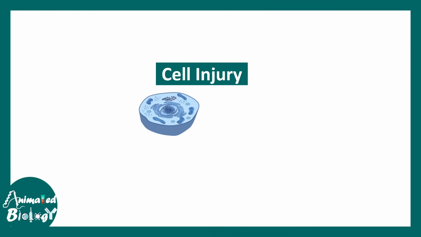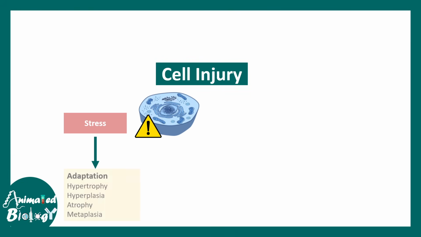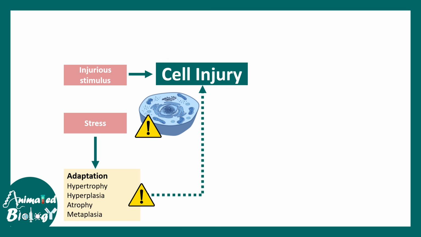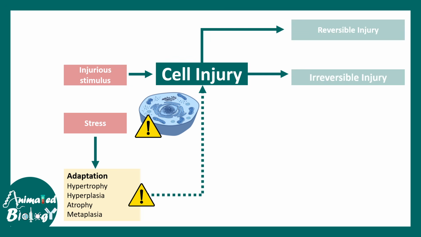So, cell injury happens due to stress. There are multiple adaptation strategies like hypertrophy, hyperplasia, atrophy, metaplasia, etc. All these adaptation strategies are covered in detail in another video in the I button. Click on that. But anyway, when the cell undergoes injury, there could be two types of injury, reversible and irreversible.